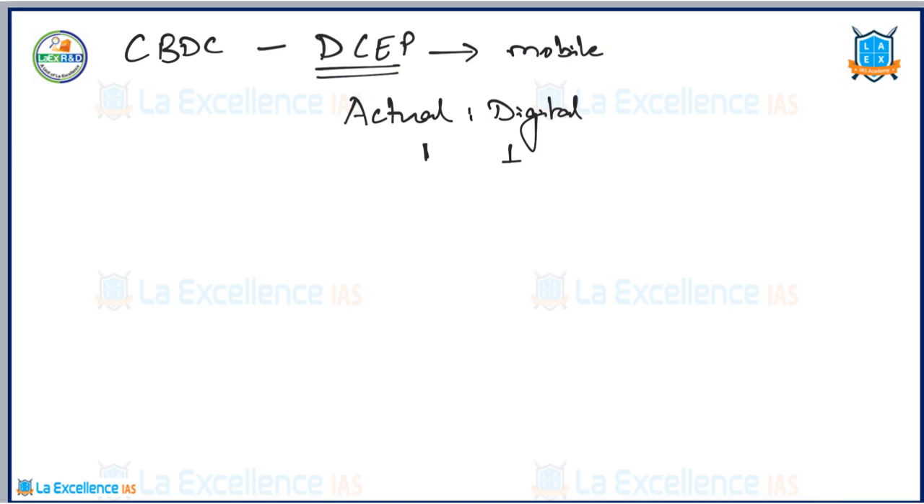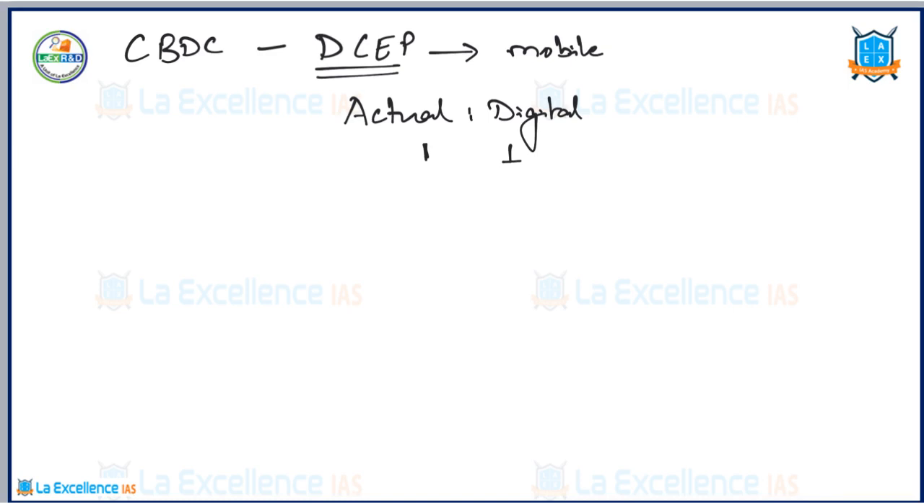Here a question may come to you, what is fiat currency? The currency that is issued by the central bank and that is backed by the sovereign, that is the government. That is what we call fiat currency. So DCEP, that is digital currency electronic payment, is the first such serious initiative that has been taken up by a government worldwide.